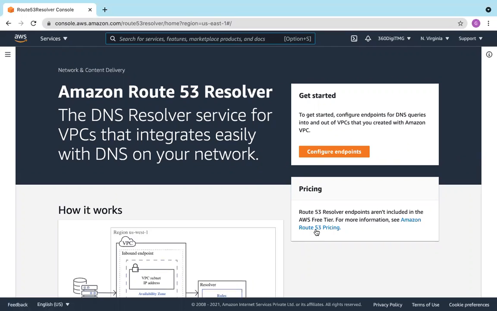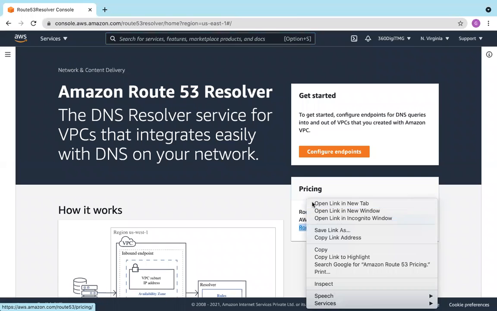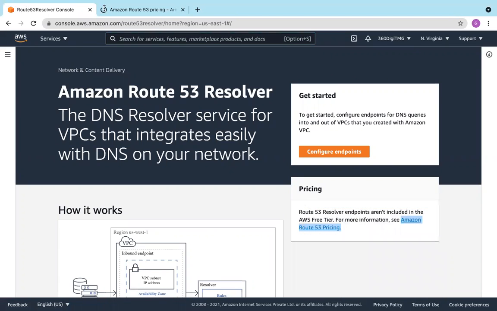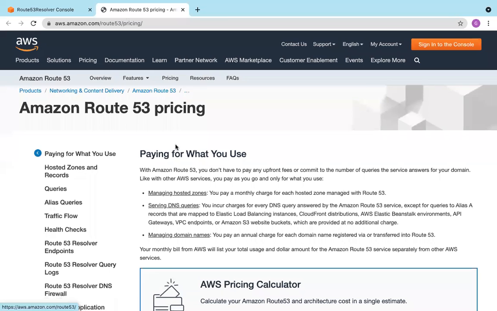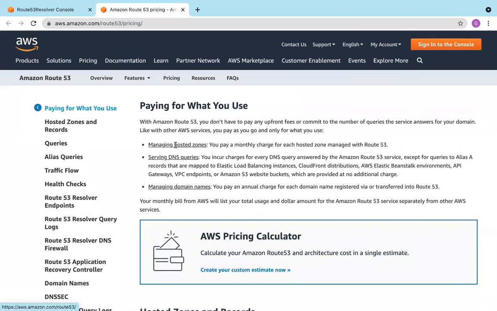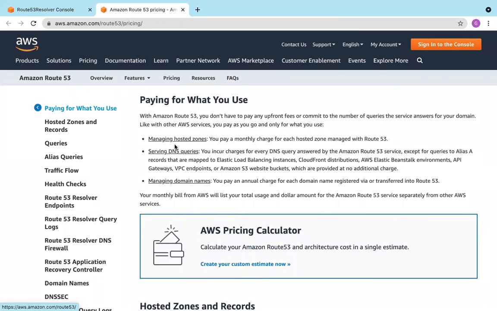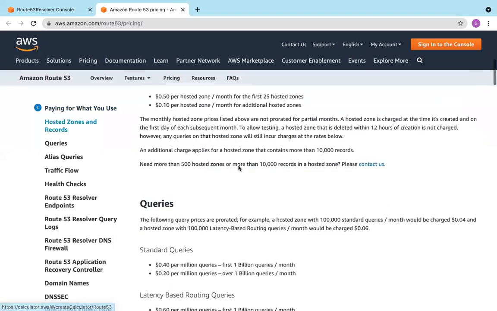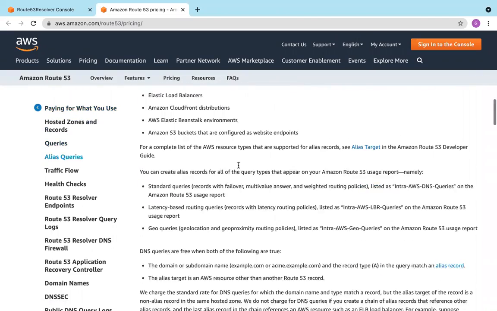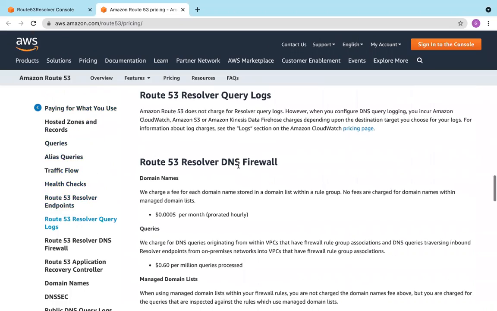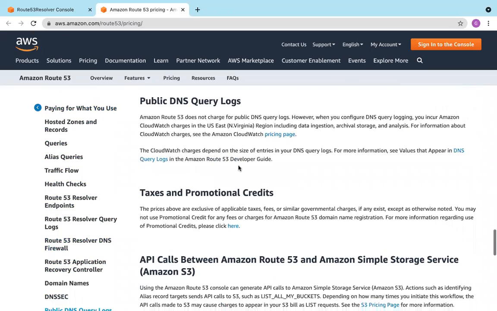And Route 53 pricing. So managing hosted zone, this is for the Route 53 which we have discussed. We pay a monthly charge for each hosted zone managed with Route 53. Serving DNS queries, managing domain names, these are the jobs which Route 53 does. Also alias queries, health checks. So all these things are there.